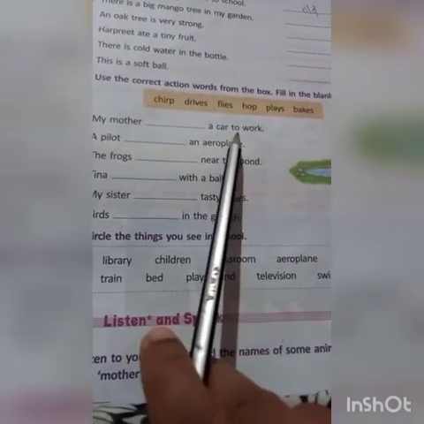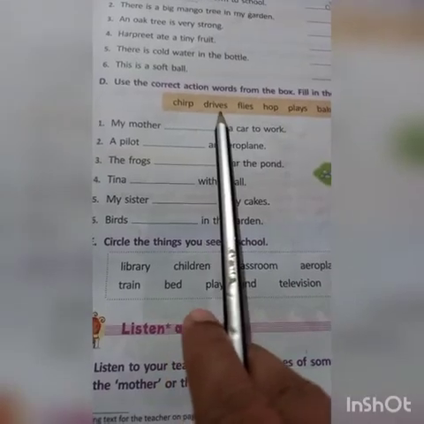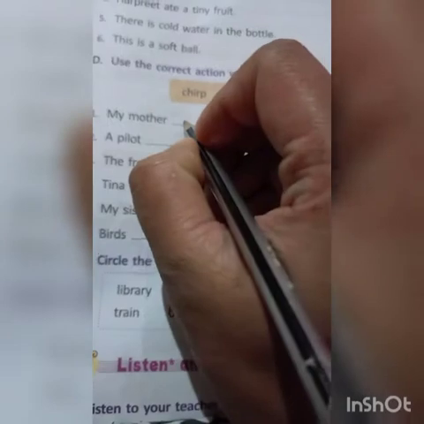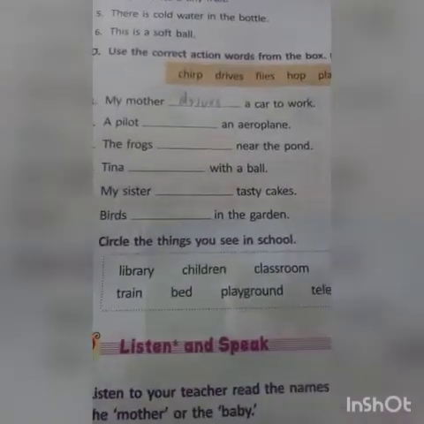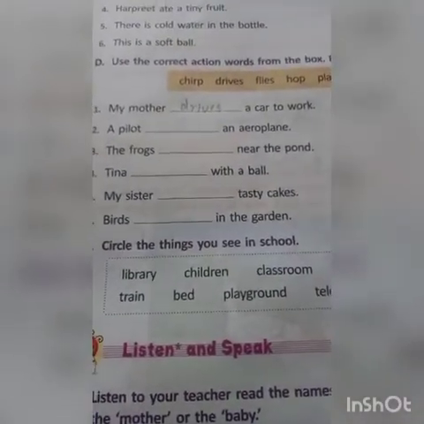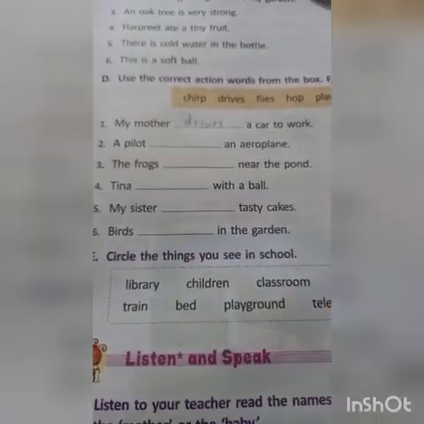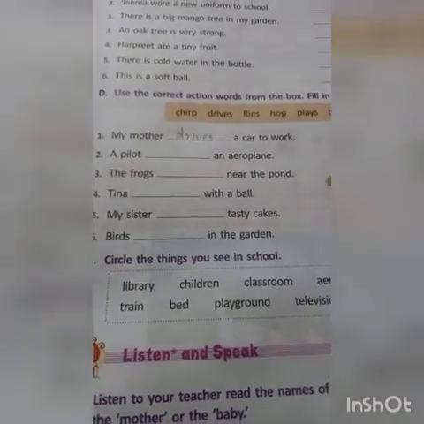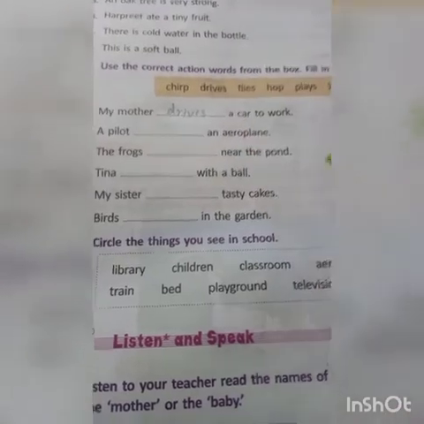Drive. We drive a car, right? So, which is the action word here? Drives. So, how do we say that? My mother drives a car to work. Like that, you have to find the correct action word from this box. You have to write the correct action word in each of the sentences. You can find it from the box. We have already done the first one.